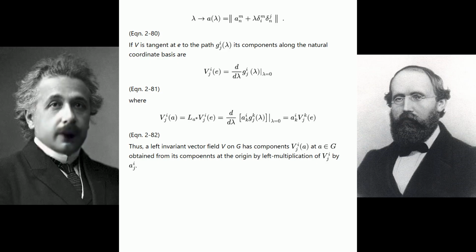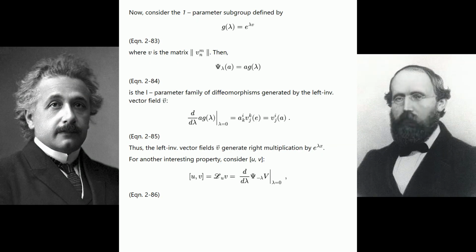Thus, a left invariant vector field V on G has components V_j^i at A, a member of G, obtained from its components at the origin by left multiplication of V_j^i by A_j^i. Now consider the parameter subgroup defined by equation 2-83, where V is the matrix norm V_n^m. Then, see equation 2-84, is the one-parameter family of diffeomorphisms generated by the left invariant vector field V. See equation 2-85. Thus, the left invariant vector fields V generate right multiplication by e raised to the lambda x power.